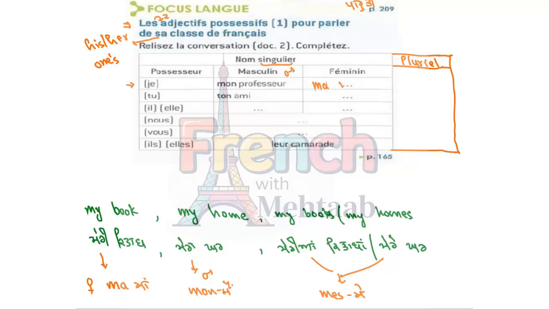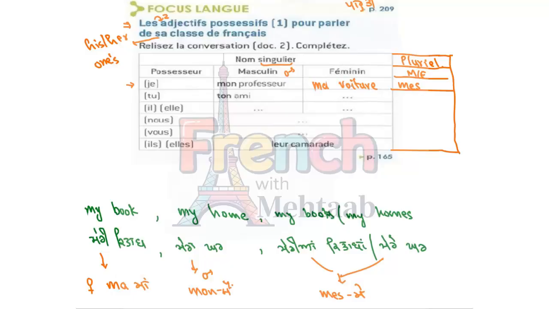Let's say voiture, car, meri car. Car is voiture, we did this word earlier. Ma voiture, meri car. Now mon is mera, ma is meri. For the plural things, doesn't matter masculine or feminine, for both plural, we use mes.